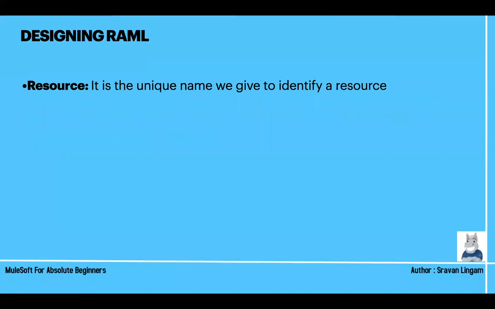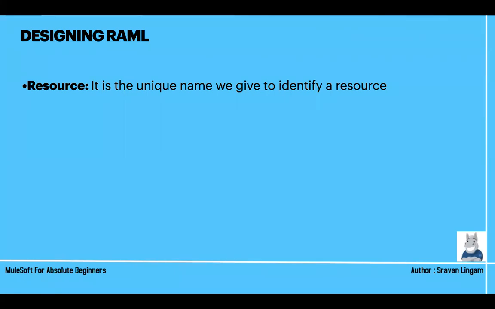Now, what are the main things when we want to design our API specification? This is very, very important. Okay. First thing is resource. It is the unique name that we give to identify the resource. I have shown you the walkthrough of a website. Whenever you are clicking something, there is some path or resource that is changing in the URL. That means they might have already written some logic based upon the resource. Okay. Based upon the resource only, you will write some logic.